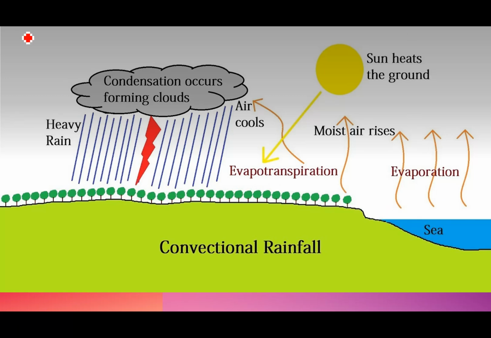So if I could just have my pointer here, there is a sun, that is the first point that we have done, sun. Then there is evaporation, the air cools here, there is condensation which takes place, and of course that leads to rainfall, right? And so there is evaporation, condensation and precipitation. These are the three processes which are involved in the convectional rainfall.